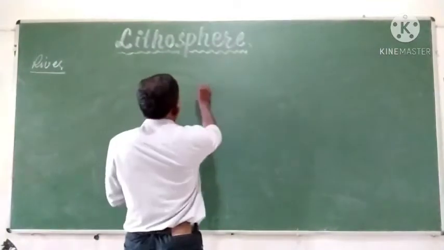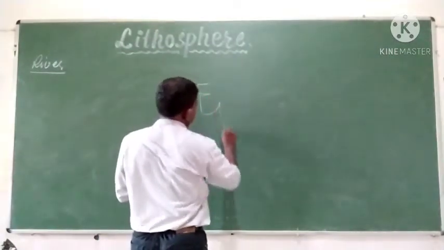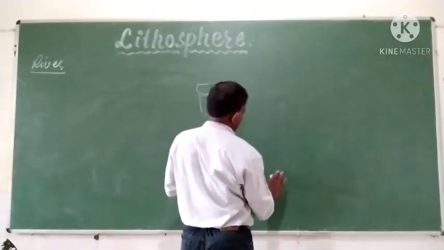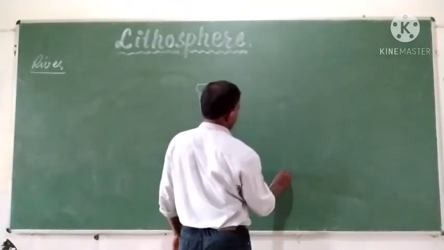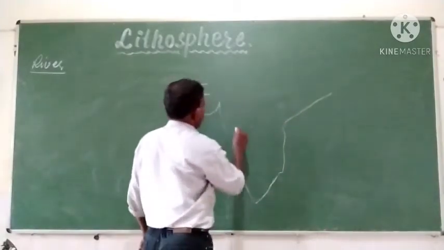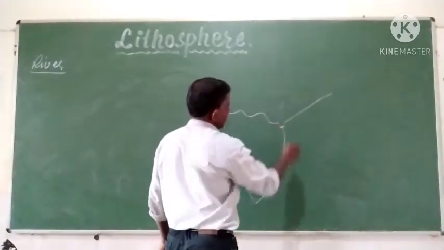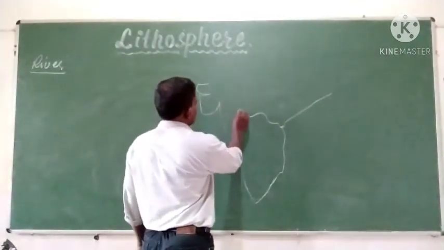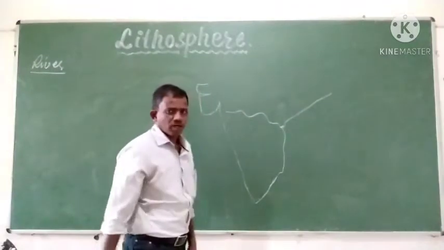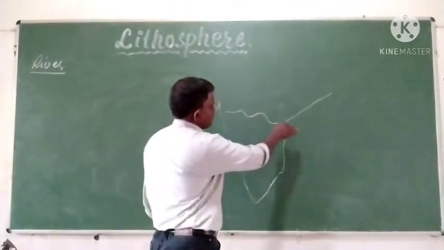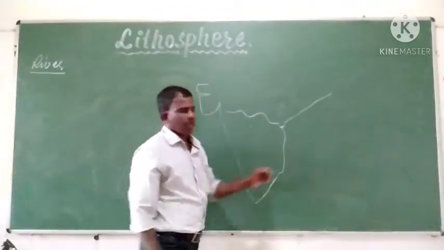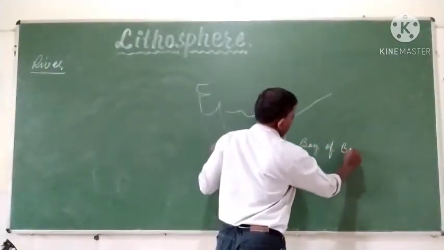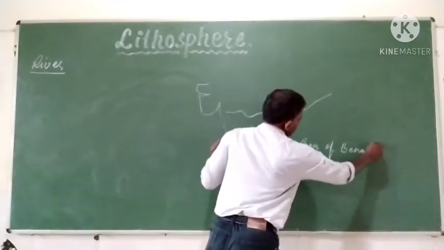For example, in South India, the major river is River Krishna, which originates somewhere in Maharashtra in the Western Ghats, flows eastwards and joins the Bay of Bengal in Andhra Pradesh.